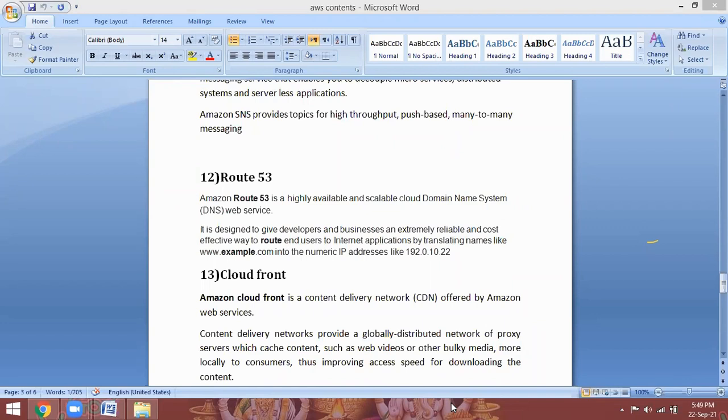For example, you can take the example of your mobile. In your mobile, you have 500 numbers saved without names. You want to call a particular person, but you cannot remember which number is for which person because 500 numbers are there.